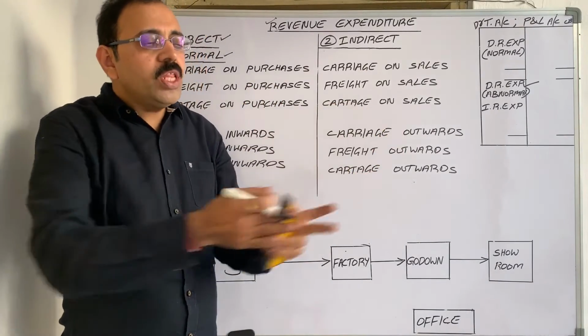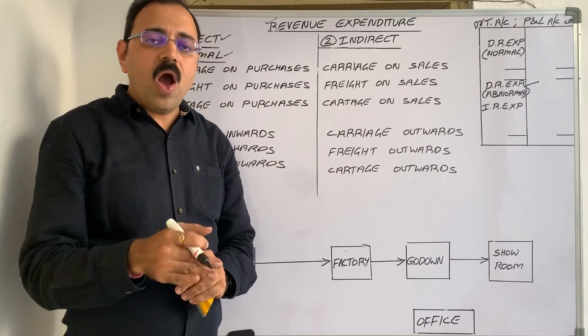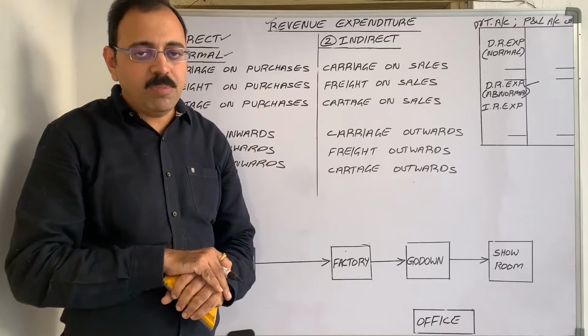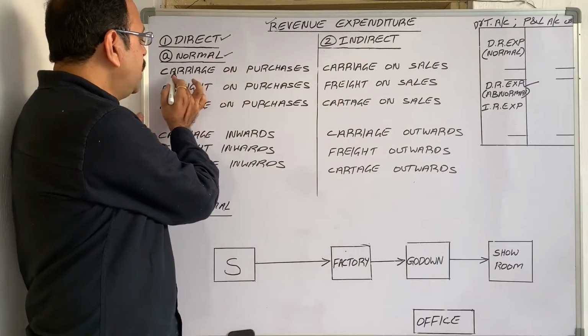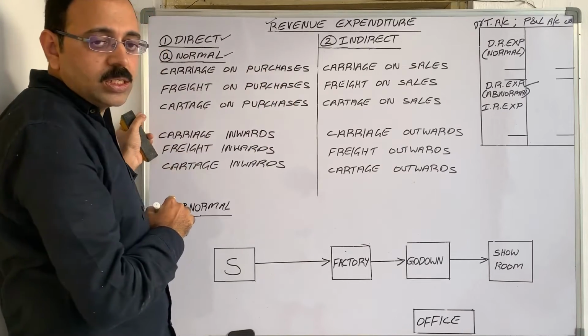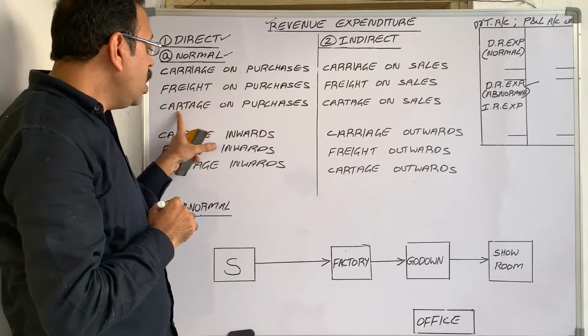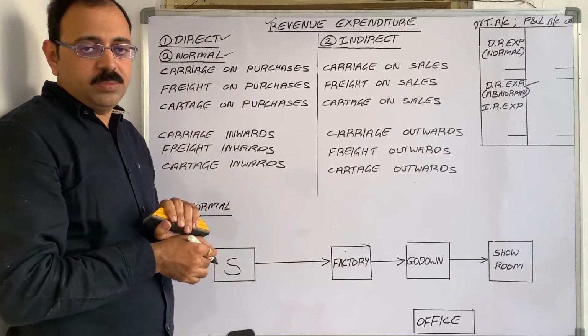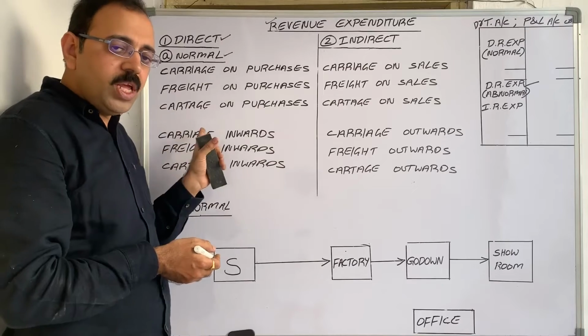Now we may deliver the goods by roadway or airway or waterway, railway, it doesn't matter. Then suppose he has given in the trial balance like this: carriage on purchases or freight on purchases or cartage on purchases. What is the meaning of this?